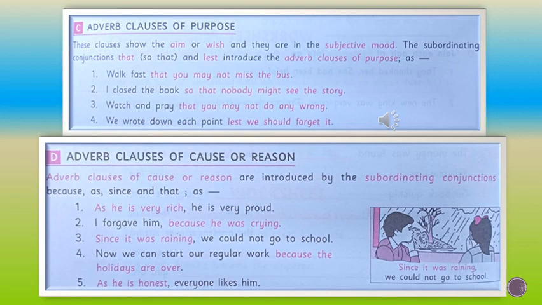And the fourth example you see, now we can start our regular work because the holidays are over. Because is used to mention the adverb clause of reason or cause. Last one, as he is honest, everyone likes him. Everyone likes him. Why? The reason is he is honest. In that sense you understand the things.